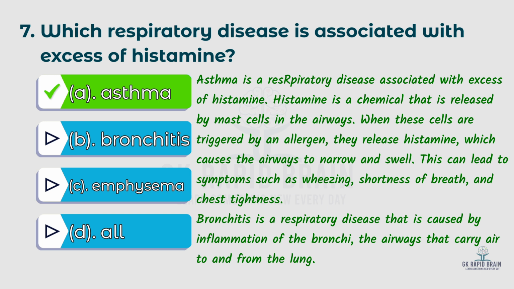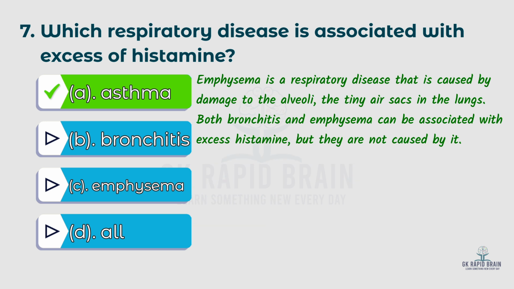Bronchitis is a respiratory disease that is caused by inflammation of bronchi, the airways that carry air to and from the lungs. Emphysema is a respiratory disease that is caused by damage to the alveoli, the tiny air sacs in the lungs. Both bronchitis and emphysema can be associated with excess histamine, but they are not caused by it.